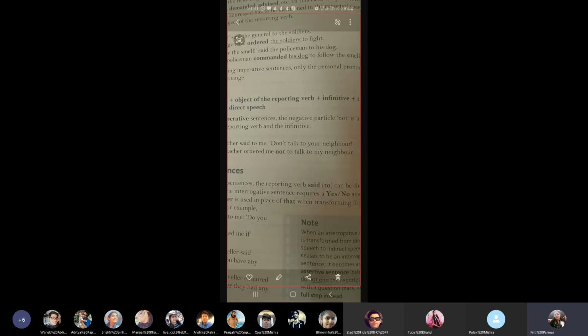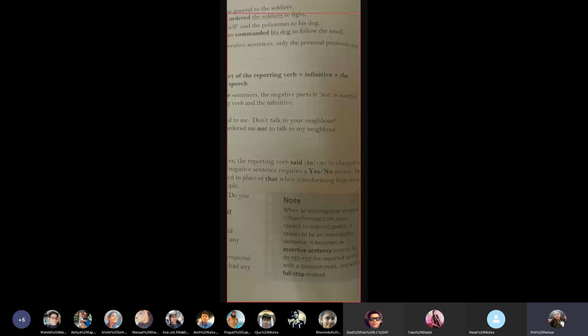Let's see what is written here in the note. When an interrogative sentence is transformed from direct speech to indirect speech, it ceases to be an interrogative sentence. It becomes an assertive sentence instead. So do not end the reported speech with a question mark, end with a full stop instead. So now they are saying when in direct speech, an interrogative sentence means there's a question there.